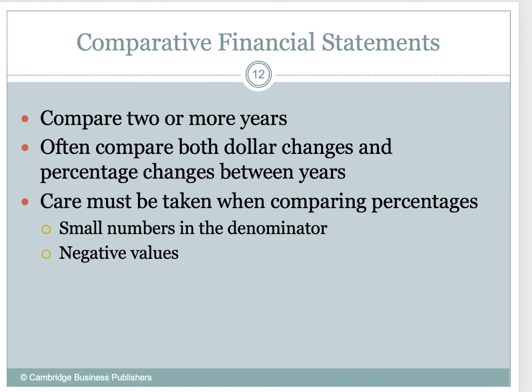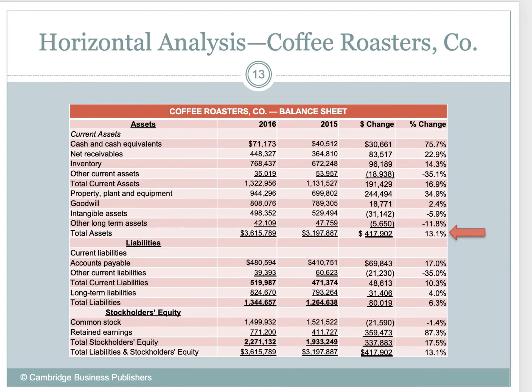Okay, so those are the two things that we're going to look at based on dollars. Did it go up or go down? That change, what is it as a percentage? Did it go up 50%? Did it go down 10%? So what we need to do is really be careful when we're conducting this analysis, especially when we're comparing percentages, right? Small numbers in the denominator, that's going to throw everything out of whack. Negative numbers, definitely going to throw everything out of whack, okay?